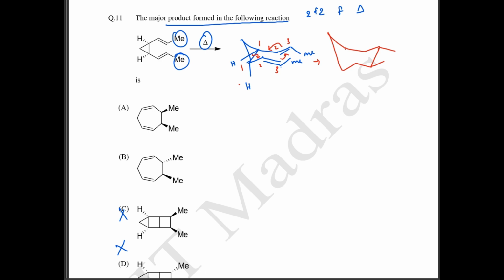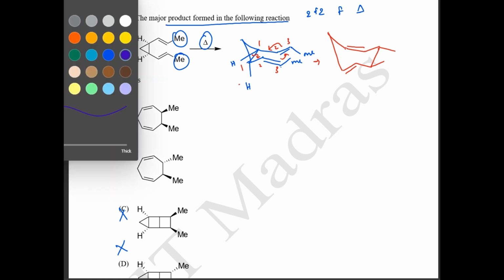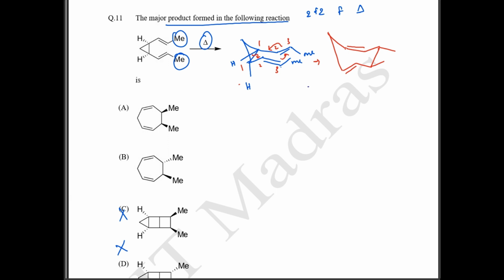So your 1 bond is actually broken, and there is going to be a bond between 1 and 2 3, and here you are going to have one more bond like this. Okay, so if you number, let me take the blue color itself. This is going to be 1 2 3 4 5 6 7. This is going to be your 7-membered ring.